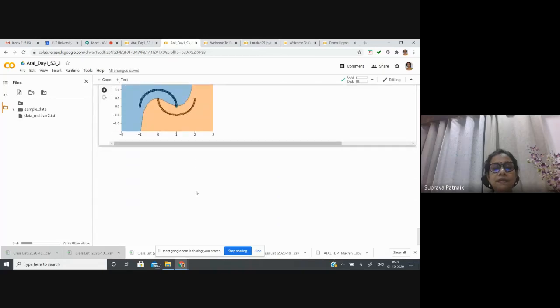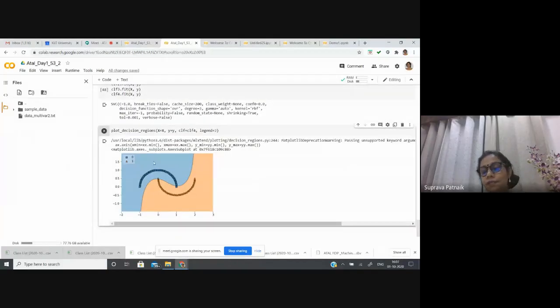But the difficulty here is that one of these classes is projecting into the other class. So if I have this kind of classification, again it becomes very difficult to classify them.